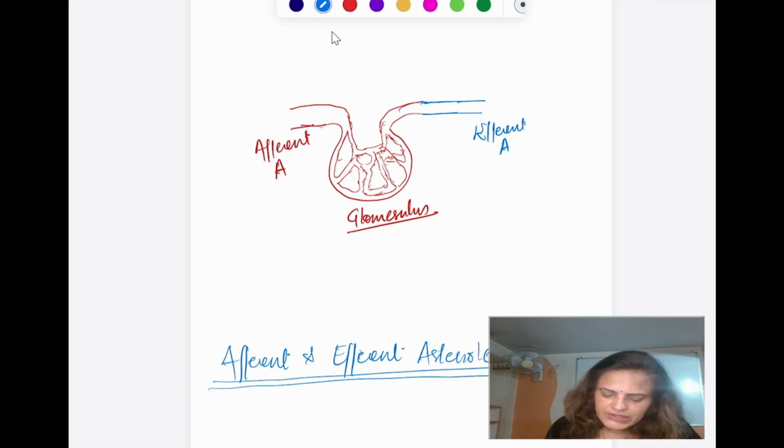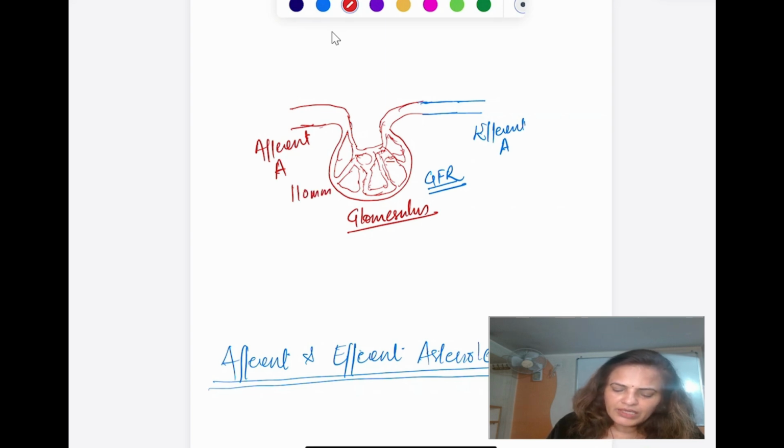Now how is the GFR maintained? This is because of the pressure gradient between these two arterioles. The pressure here is around 110 mm of Hg, and here it is around 10 mm of Hg.